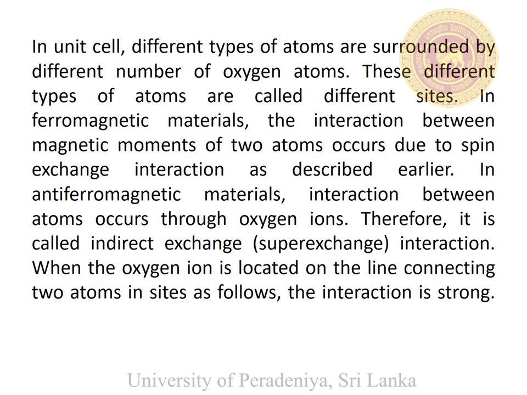As explained previously, ferromagnetism occurs due to the exchange interaction. In antiferromagnetic materials, the interaction between magnetic moments occurs through the oxygen ions. So the interaction between magnetic moments is called the indirect exchange interaction or the super exchange interaction.